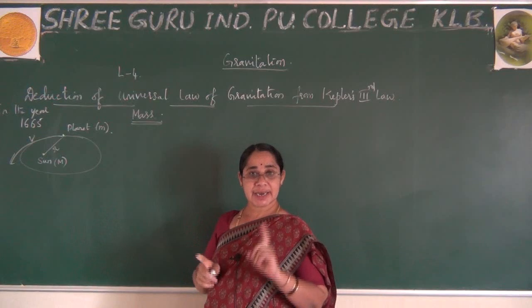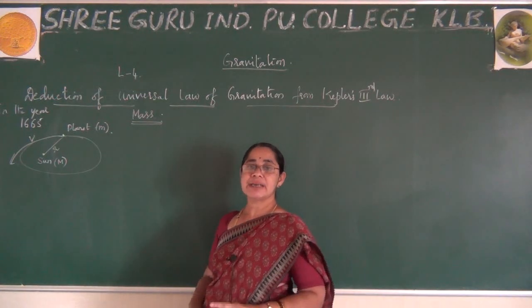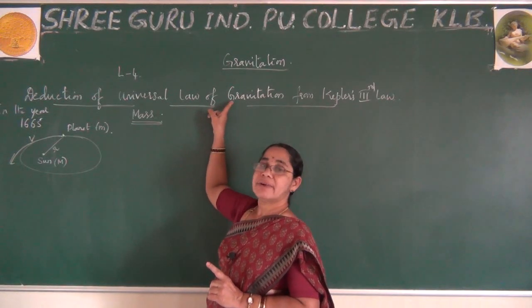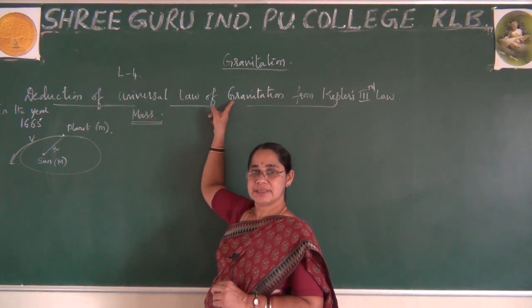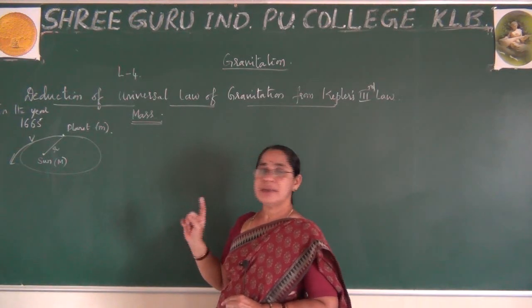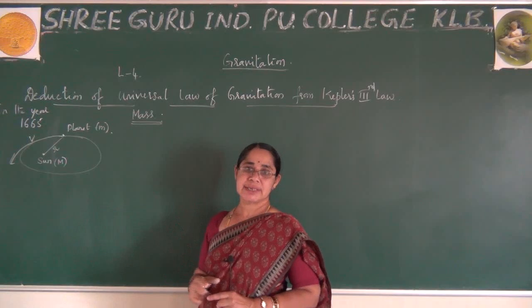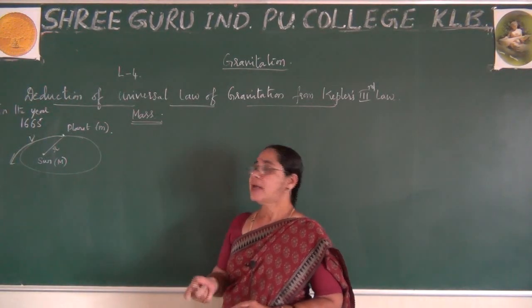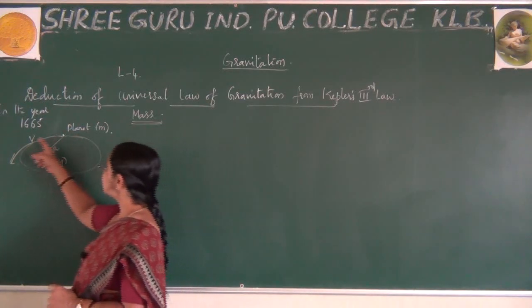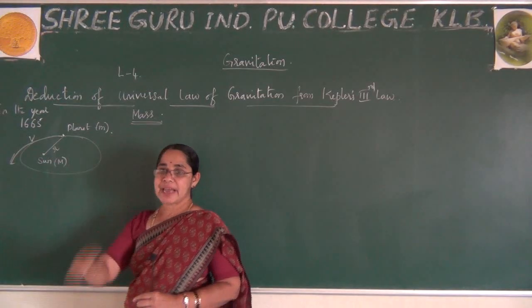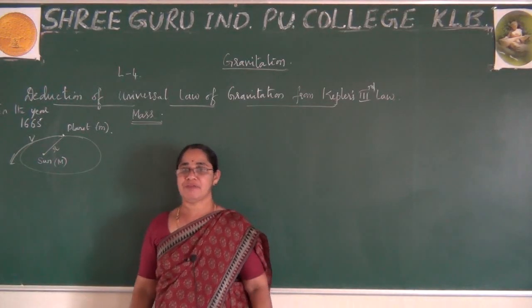So attraction arises whenever there is a mass between the two objects, and due to which you can say one gravitation has been realized. Now he has taken the condition where one planet is revolving around the sun. He has also observed there is an attraction between them, and this planet is always attracted towards the sun. Hence, it must be having a centripetal force.